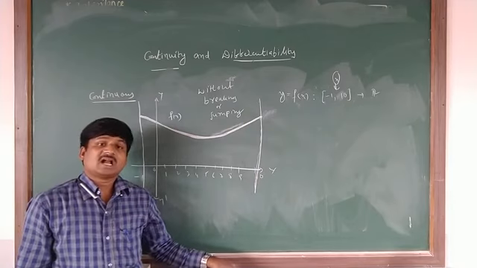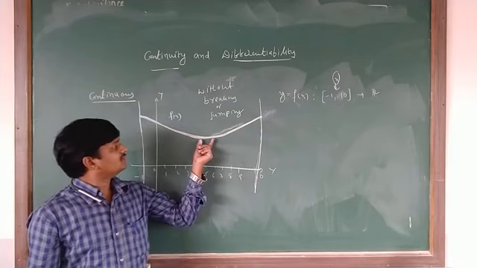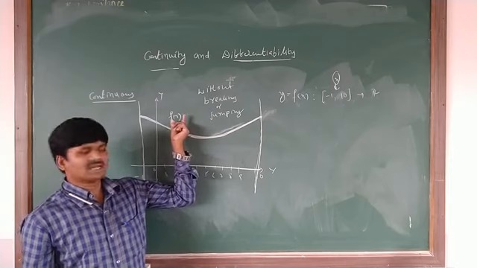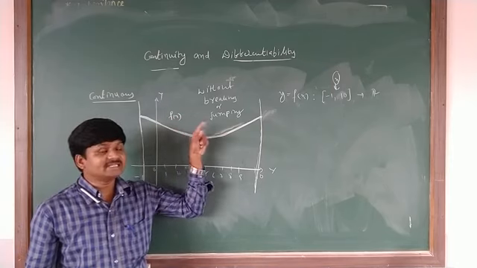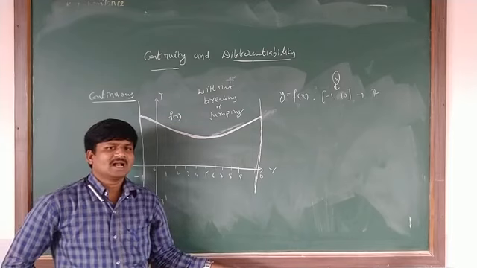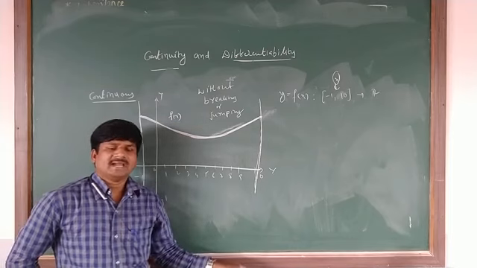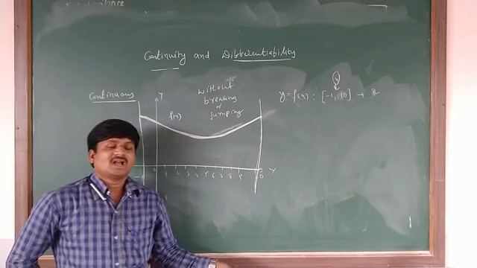That curve means nothing but the function. Then that function is called a continuous function in its domain. Are you understanding or not? Continuous function.